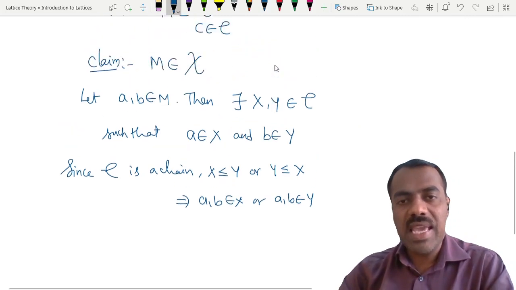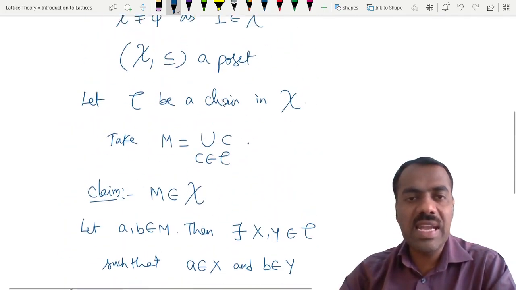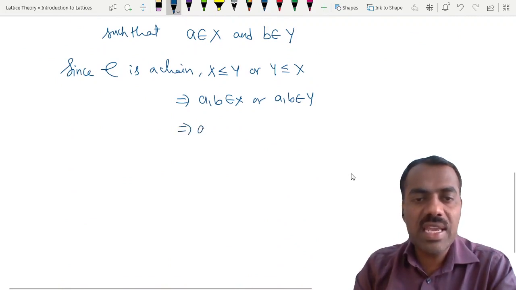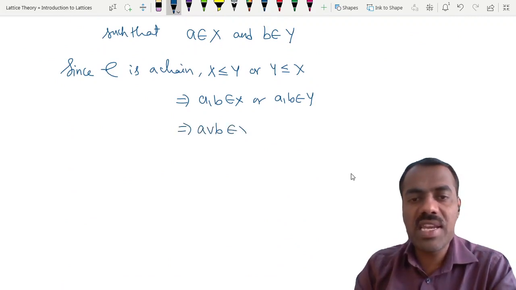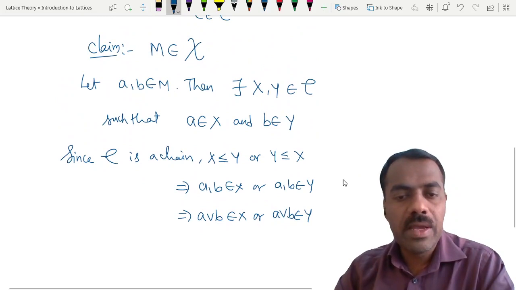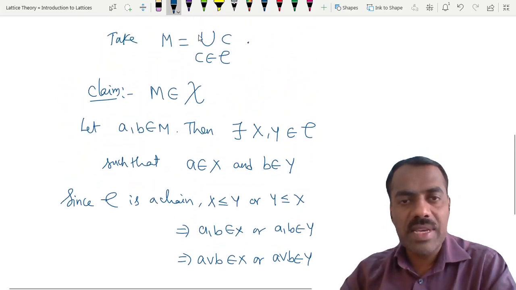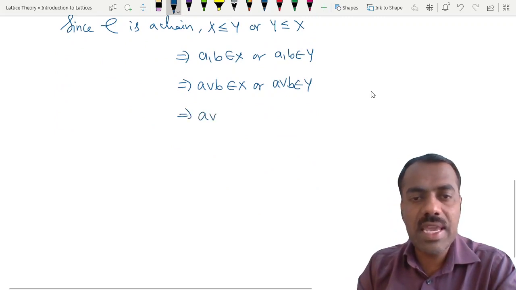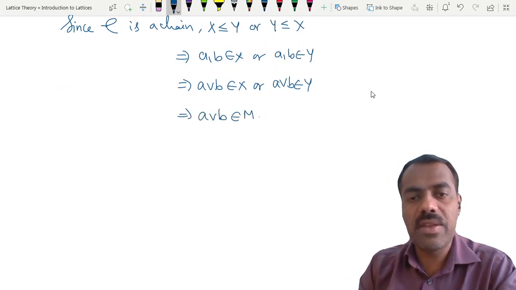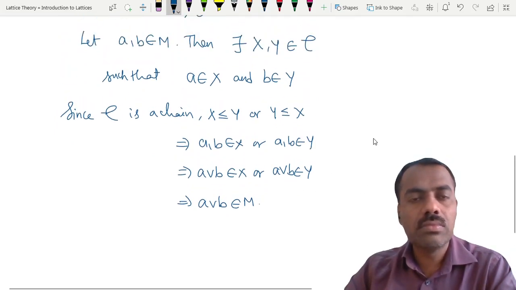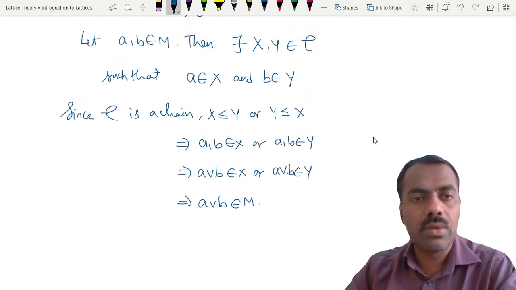Because X and Y are elements of C and they are all ideals, A join B is either in X or in Y. So in any case, since M is the union of such things, you can claim that A join B is in M. Are you following? Any problem up to here?